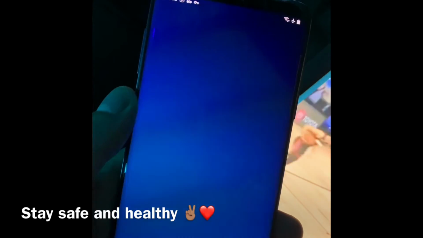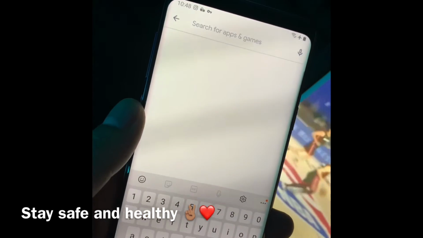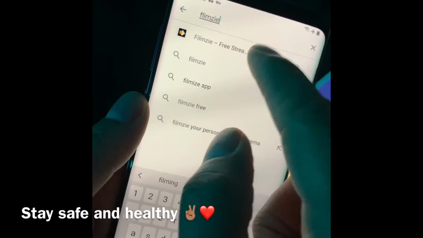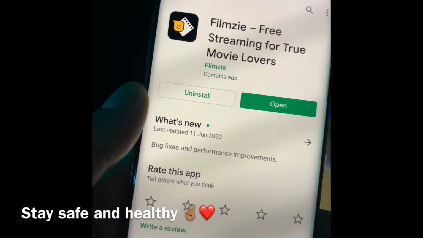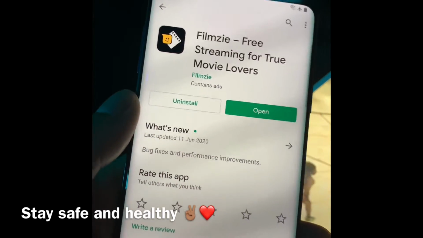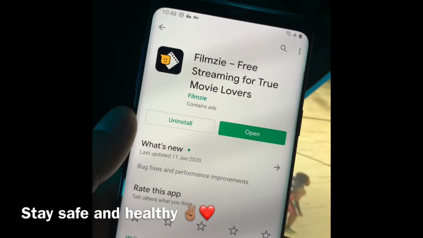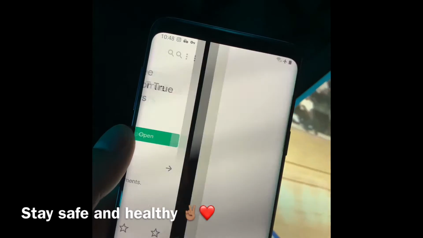Go to your Google Store or Play Store and just type Film Z and then install it. And since I already installed this one last night and tried to play around, observe it for about 24 hours now, so far so good. Yeah, it's up and running. So let's open this application now.